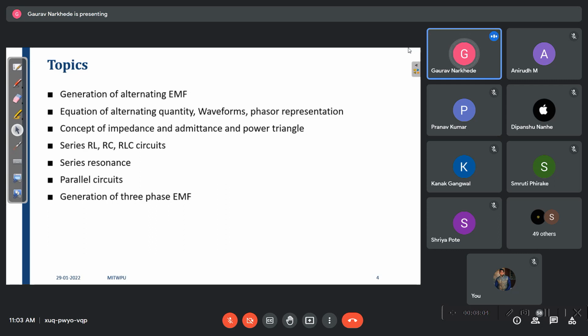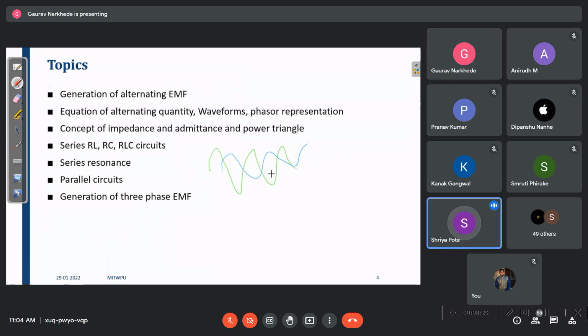After that we have seen the equation, how we can represent this, right? How we can represent this? By a sine wave, right? And if we have another sine wave, we can compare these two sine waves by using the phasor diagram, right? Yes, sir. Okay.